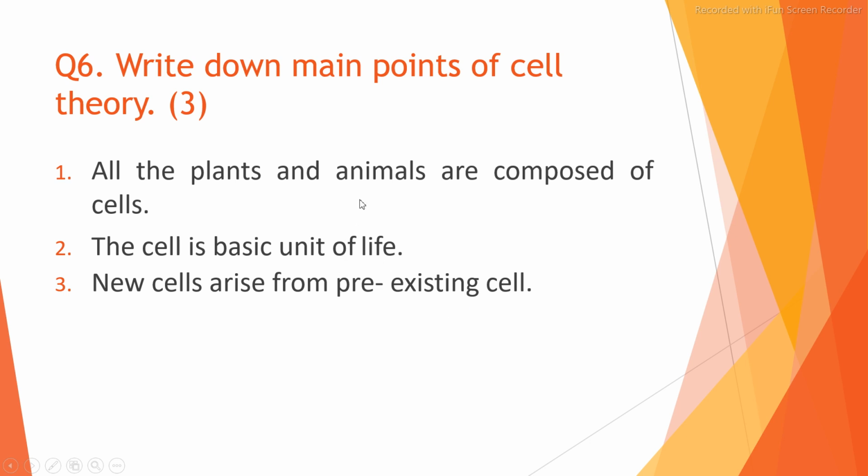If all these points are present in your answer, then give 3 marks to yourself. If anyone is missing, then deduct 1 mark from your answer. So these are the answers of the question.